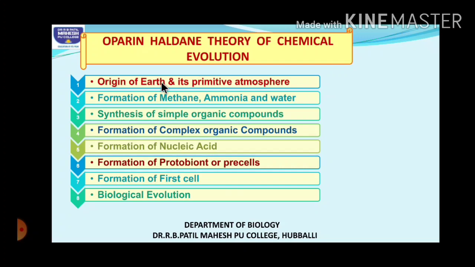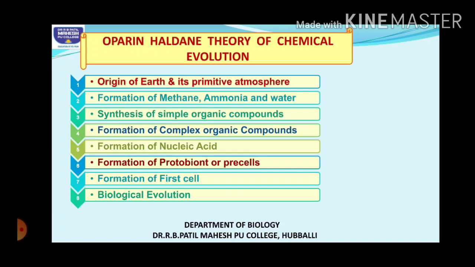A similar theory was given by Oparin-Haldane about the origin of Earth. According to them also, Earth originated because of an explosion. So they almost supported the Big Bang theory. Then later on they went on explaining how the first life might have evolved in that primitive atmosphere.